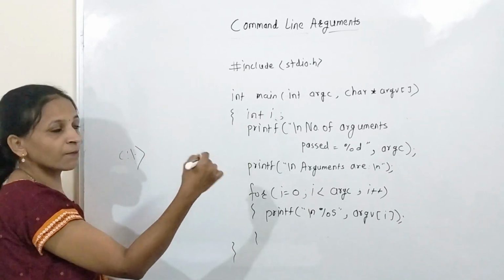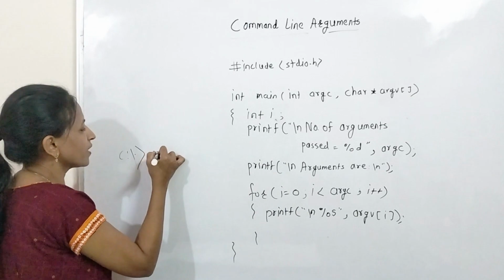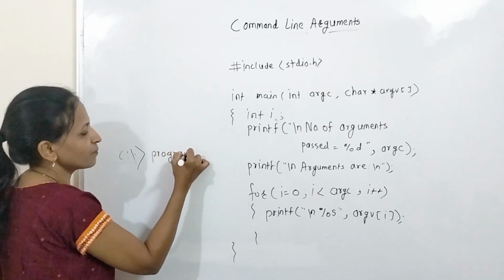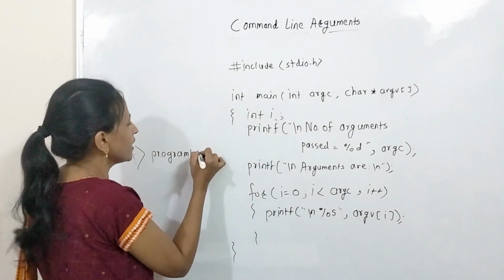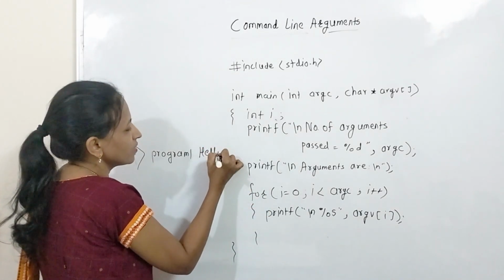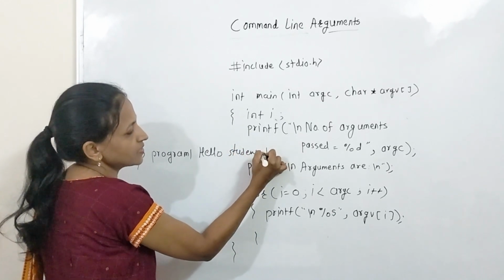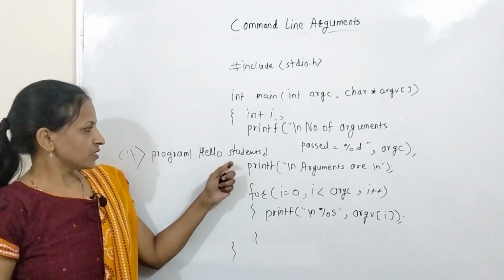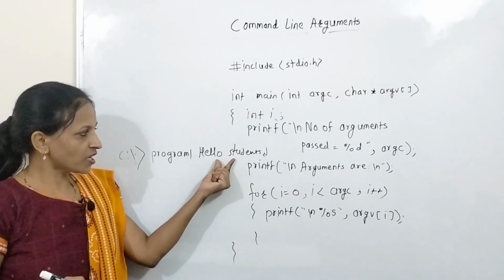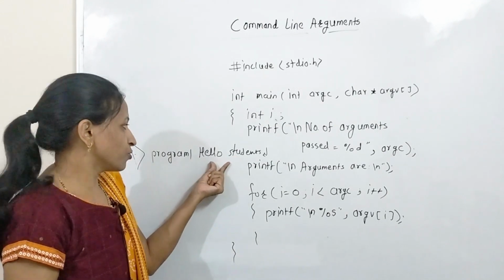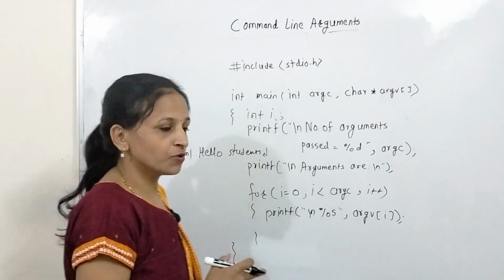Now how to run? First, let's say I have saved this program as program1.c. Then of course here you have to pass the program name first, like program1. Then any number of arguments you can pass over here, like hello, then next, students, then press enter. Here we are calling program1 and passing the next two arguments, hello and students, to this program. Then how will it give you output?